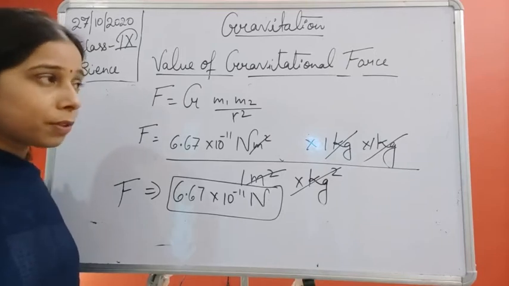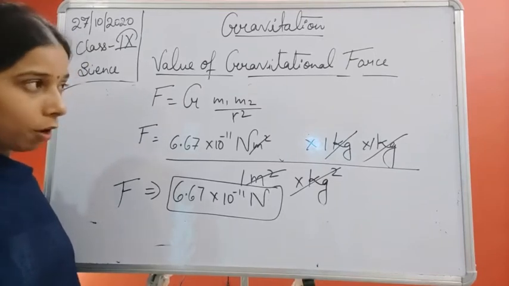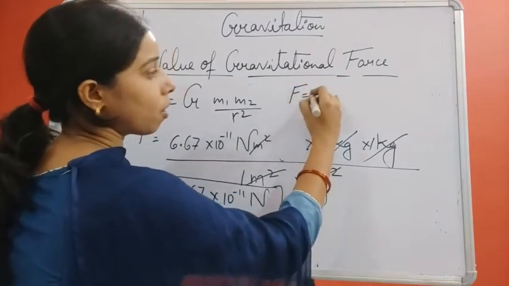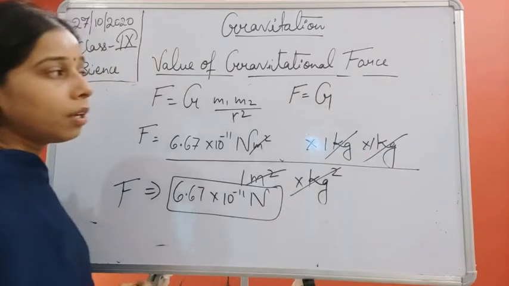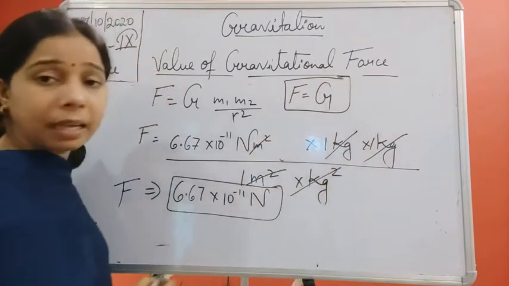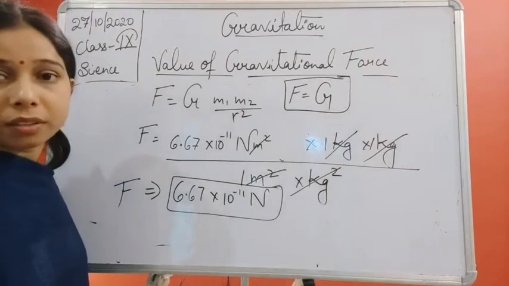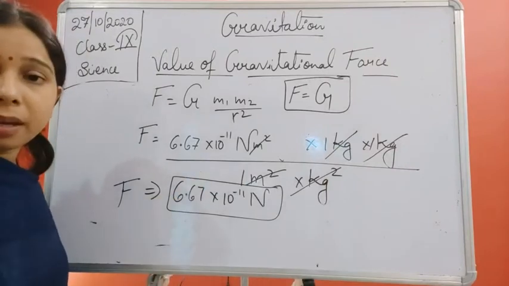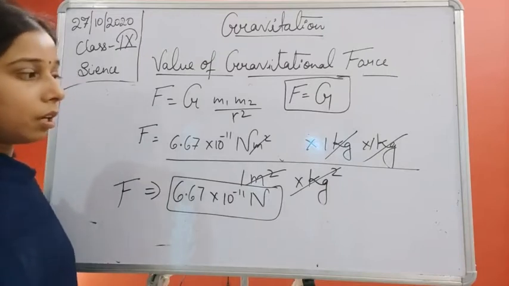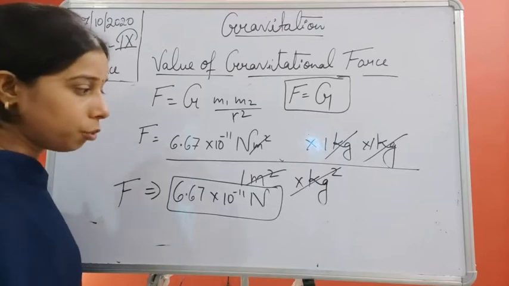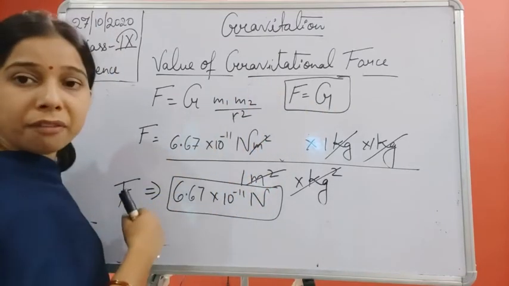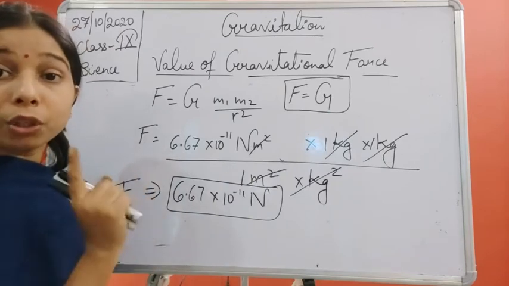There is no difference between them, because in the first one, when we were talking about the gravitational force, we said that the gravitational constant is numerically equal to the gravitational force when both of them have the same mass and are kept at a unit distance from each other. So here also the same thing: both have unit masses and are kept at a unit distance from each other. So obviously G will be equal to F, only the difference will be of unit.